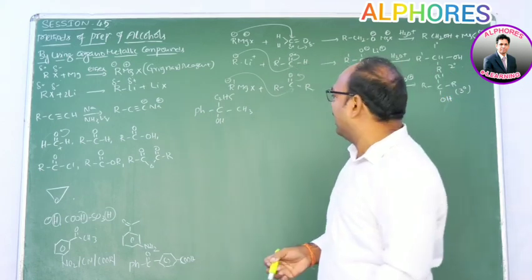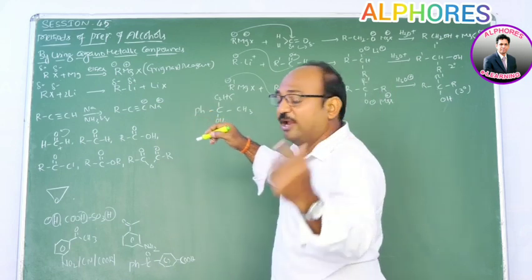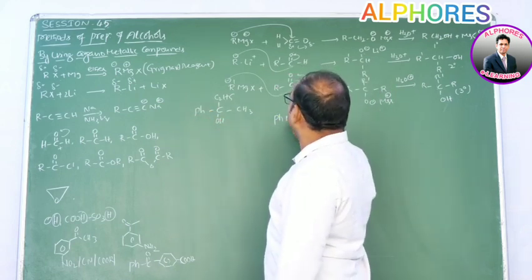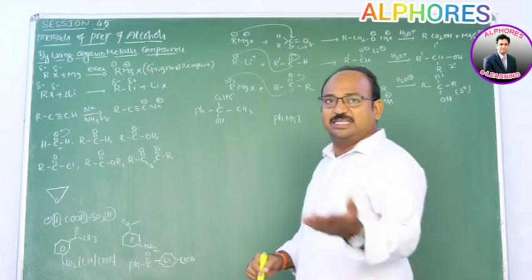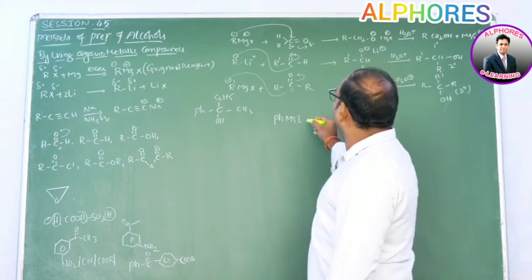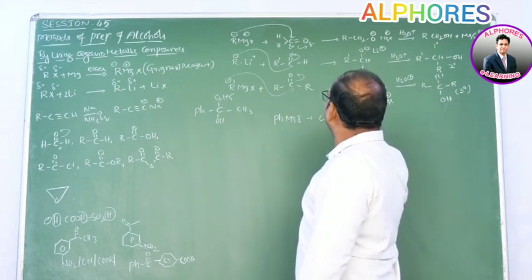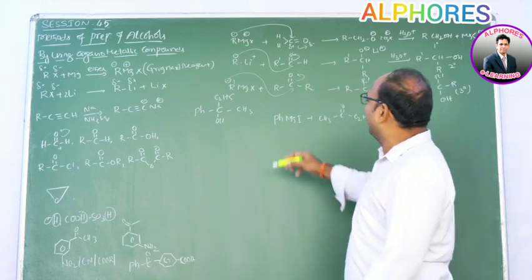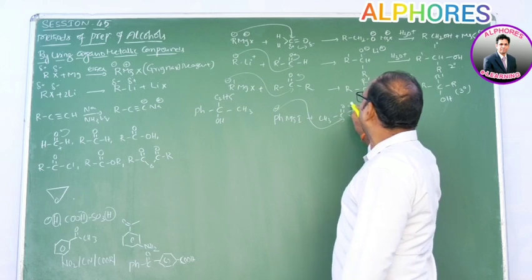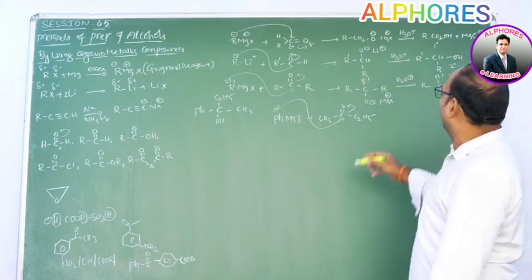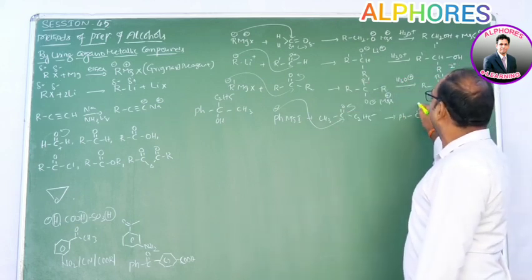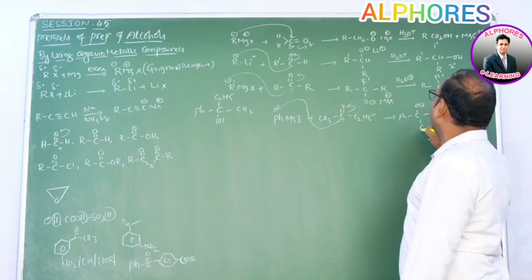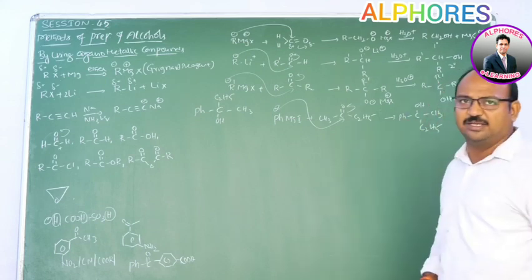You may consider phenyl magnesium iodide, a Grignard reagent, with a ketone, which is ethyl methyl ketone. Then Ph minus attacks the C=O, and we get Ph, COH, CH3 and C2H5. We can prepare it like that.